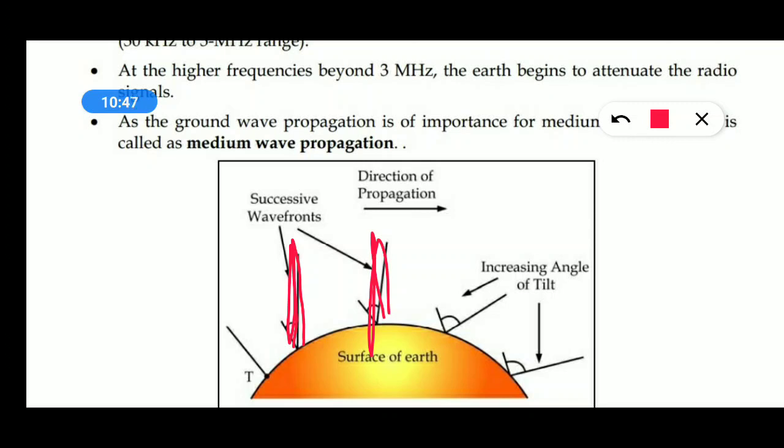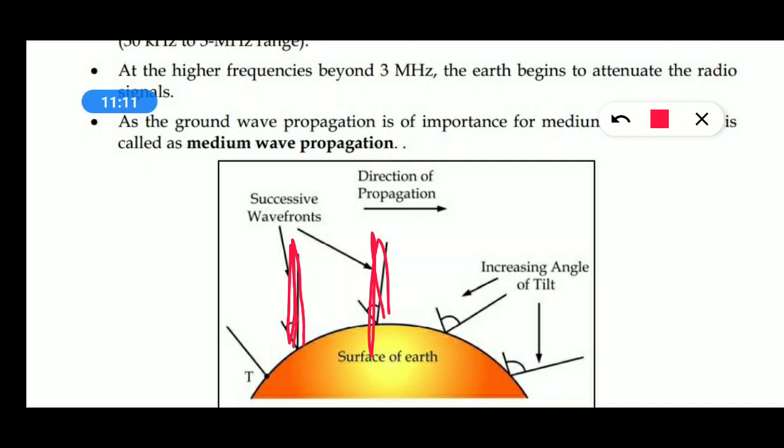And the range of ground wave propagation is up to 3 megahertz. So, it starts at 0 up to 3 megahertz. These signals can travel through the surface of the earth. If the frequency of the radiated signal is beyond 3 megahertz, the earth begins to attenuate the radio signals.